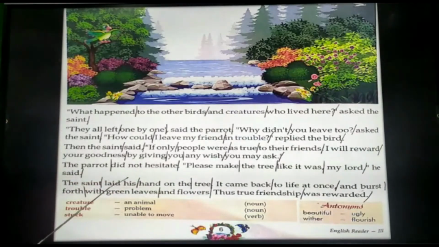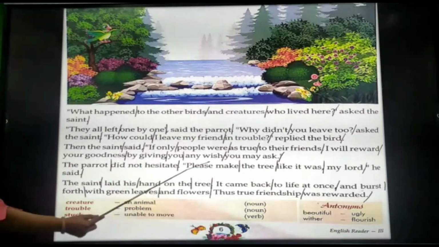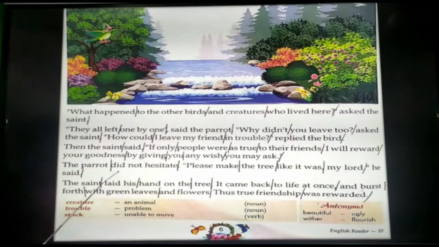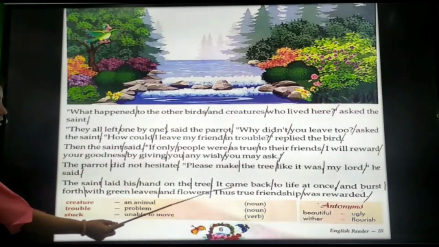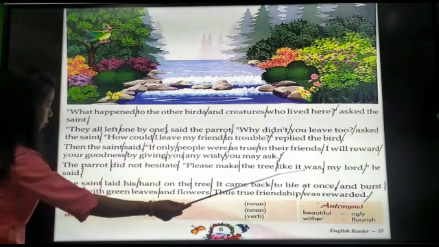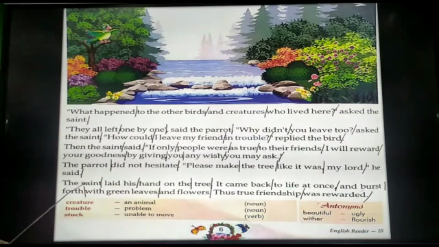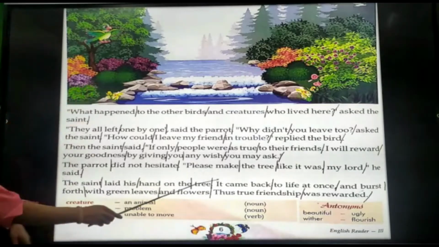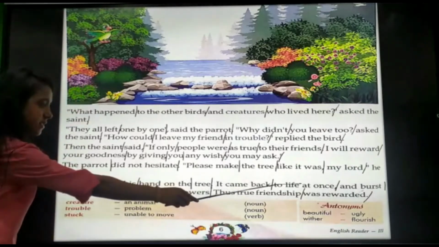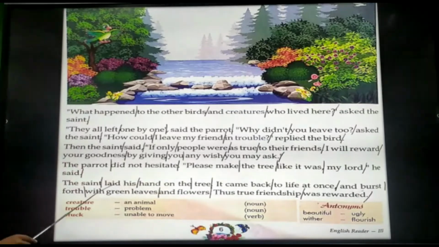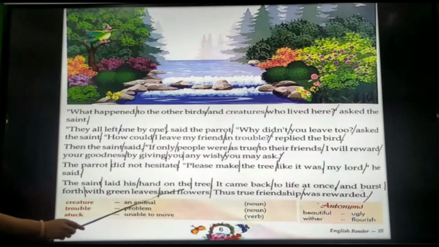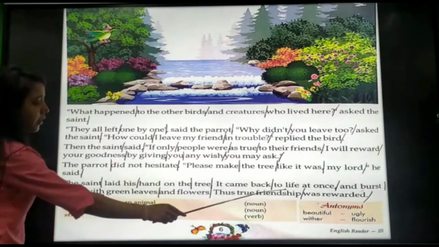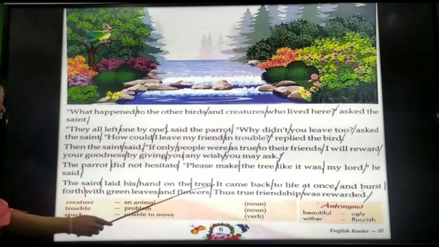The saint laid his hand on the tree. It came back to life at once and burst forth with green leaves and flowers. Thus true friendship was rewarded. He kept his hand on the tree and it came back to life once again. That means the tree is alive now, and thus true friendship was rewarded.